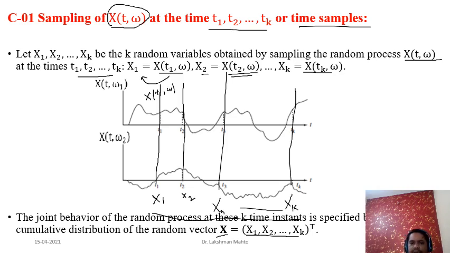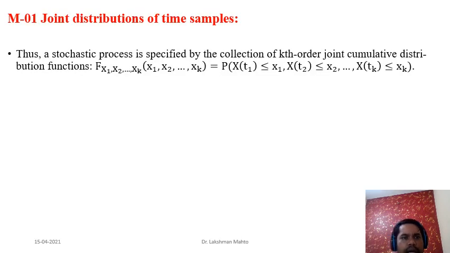So this is the random vector. Whatever theory we had in the previous module, everything will come in here. Going further, I will now talk about the joint distribution of the time samples. Once I am calling it a time sample, it might be clear to everyone that it is a random vector, a k times one random vector.